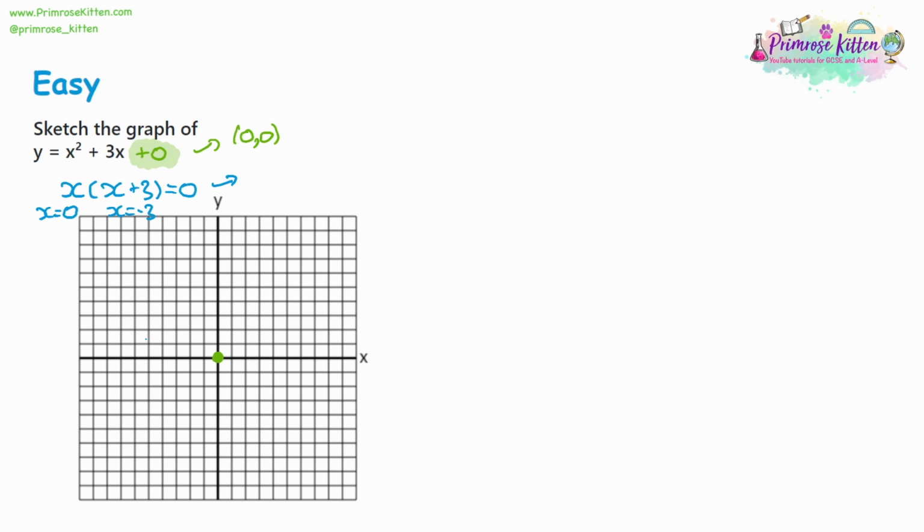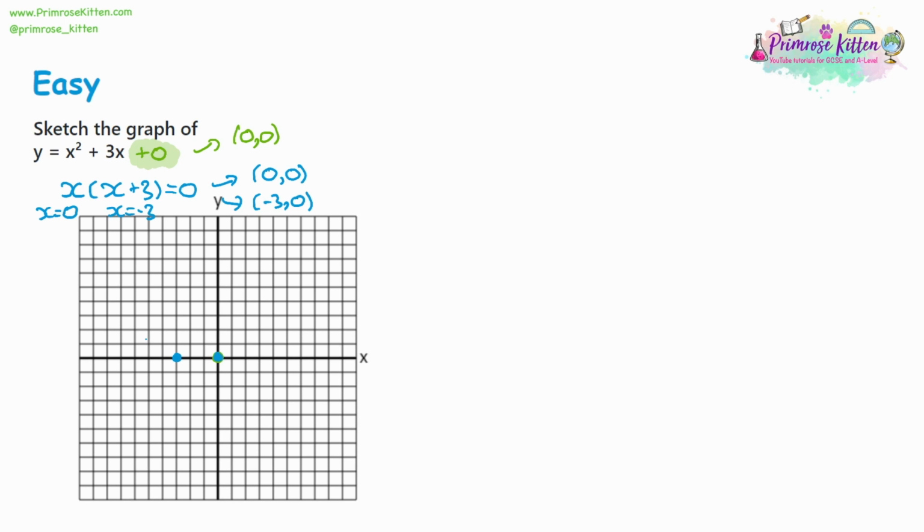This gives us 2 more coordinates. We're going to have x is 0, so y is 0, and we're going to have x is -3, so y is 0. Now, for this question, one of those is a repeat of the one we've got. So it means that the y-intercept and also one of the x-intercepts are the same thing. But in the previous question, we did have separate y-intercept and 2 x-intercepts. Then we have the -3, 0. So we can plot there as well.